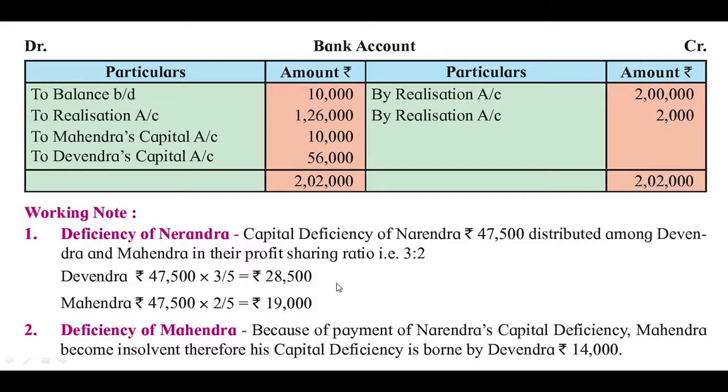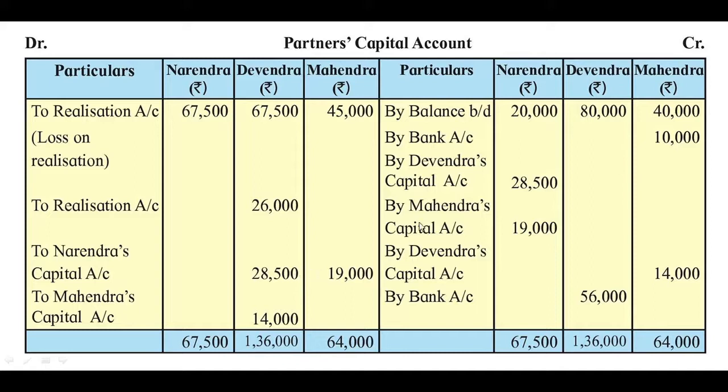Now these amounts are recorded in the capital account. So here it is given that by Devendra's capital account 28,500 we have to write in Narendra's column because he is insolvent, and by Mahindra's capital account 19,000. The corresponding entry for this deficiency will be recorded on the debit side. So here you can see to Narendra's capital account, here it is written 28,500 in Devendra's column and 19,000 in Mahindra's column.